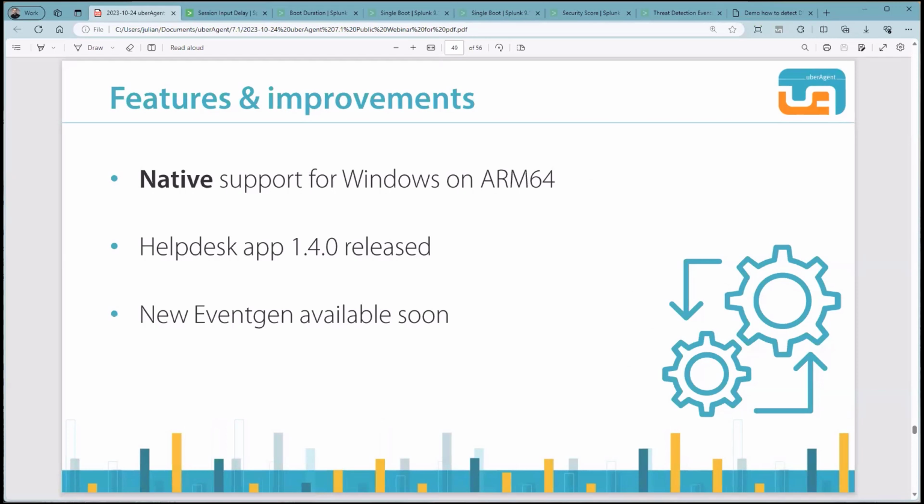We also released a new version of our help desk app that now includes the input delay metrics as well. This app gives your support engineers exactly the information they need for a typical first-level support scenario where browsing our detailed dashboards might be too much. Finally, I want to mention that our new event generator is in the last stages of development. So if you want to demo UberAgent or just browse through the dashboards filled with demo data, this app is right for you.